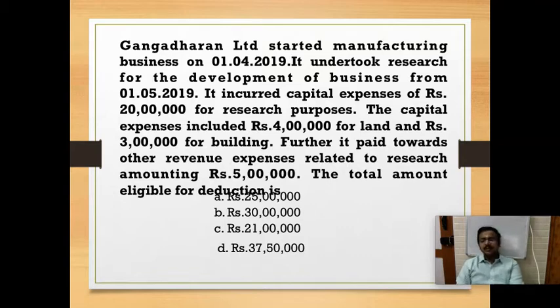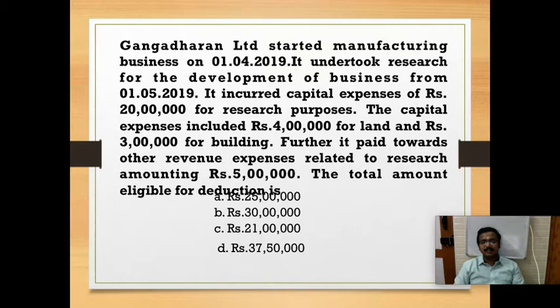Okay, so it is in-house research. I have started a business and I am doing some research. If I am doing research, I can claim a weighted deduction, even if I am doing in-house research. In case it is a capital asset, they have classified it into two. In case of land, we cannot claim any deduction. In case you have invested in a building, you can claim a 100% deduction. In case you have invested in other assets, you can claim a 150% deduction. And all revenue expenses you can claim a 150% deduction, in case you have started the research after the commencement of business.